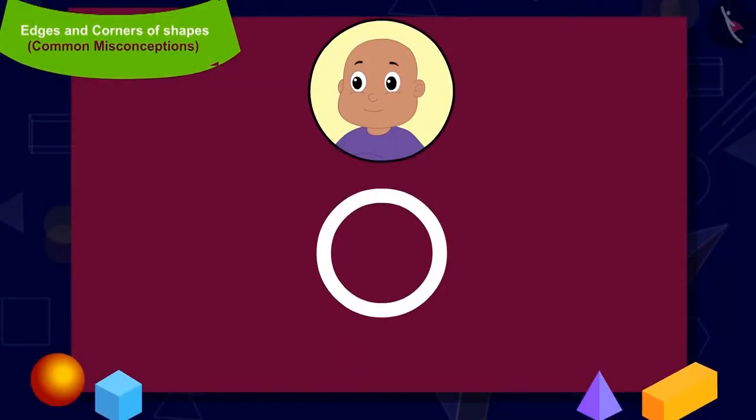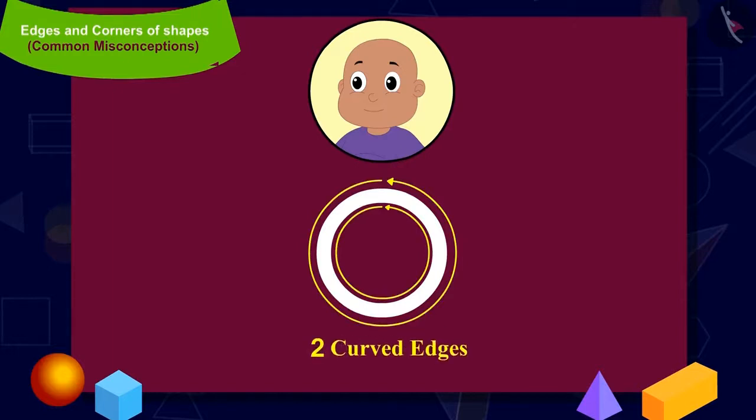Can you look out for the edges in Bablu's shape? Yes, these are the 2 curved edges in Bablu's shape. Can you look for the corners in this shape? Perfectly correct. In Bablu's shape, the curved edges can never meet.